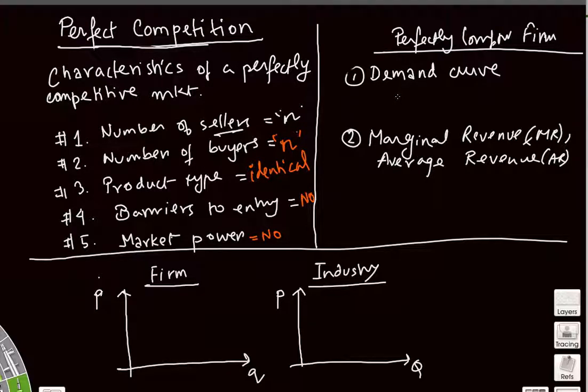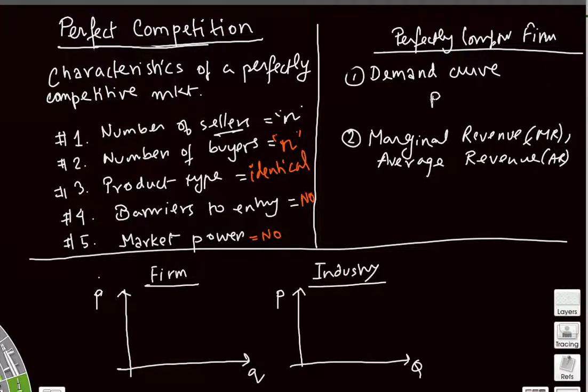So the market price is determined by supply and demand in the market for that good. If you're talking about the market for wheat, then it is determined by demand and supply in the market for wheat, and an individual wheat farmer will have to accept that price as given.